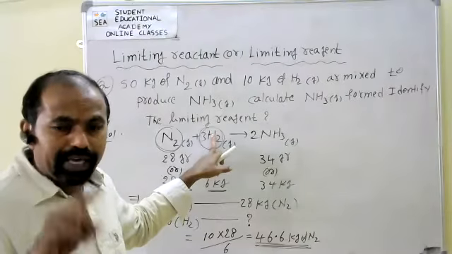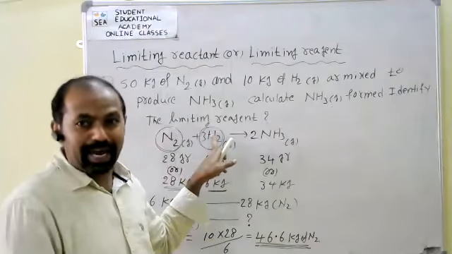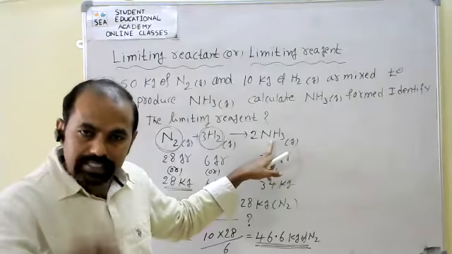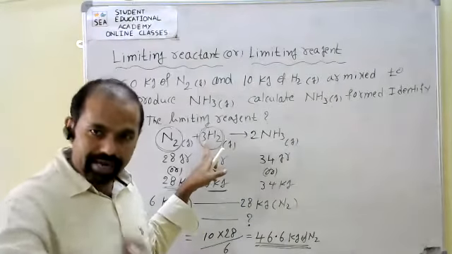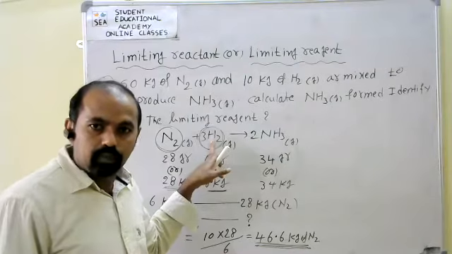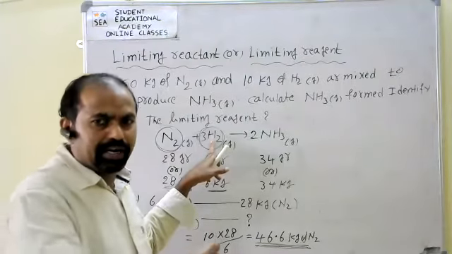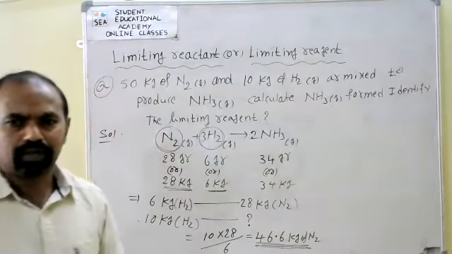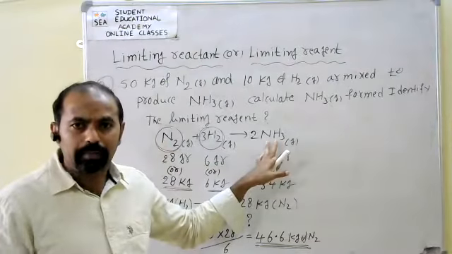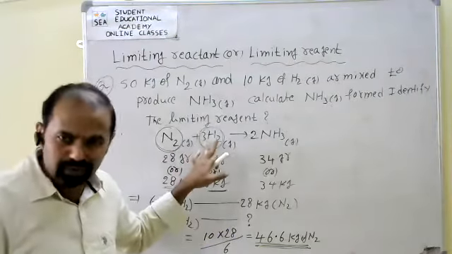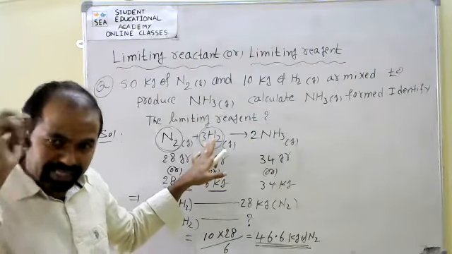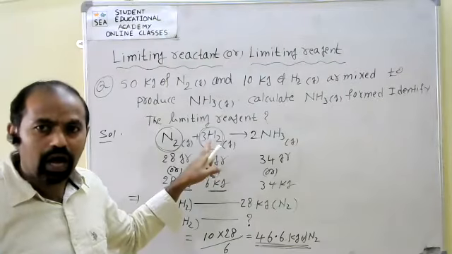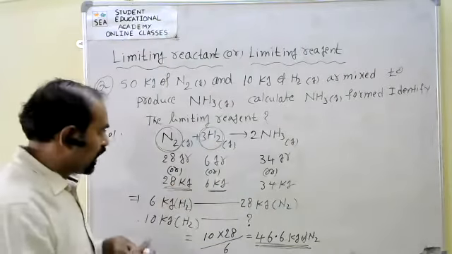So the problem we can do based on the limiting reactant. How much ammonia is formed is decided by which reactant? The limiting reactant, because the reaction carries on only up to the limiting reactant. If there is no limiting reactant, the reaction will stop. So how much product is formed is decided by hydrogen. That is called the limiting reagent or reactant. So the problem is done based on the limiting reagent or reactant.